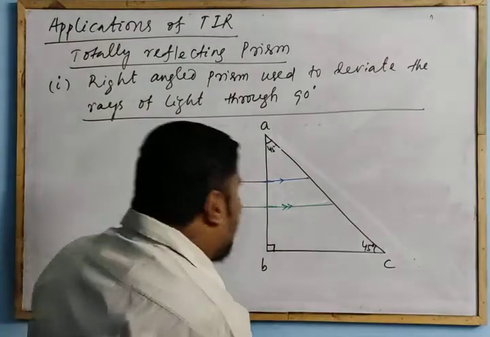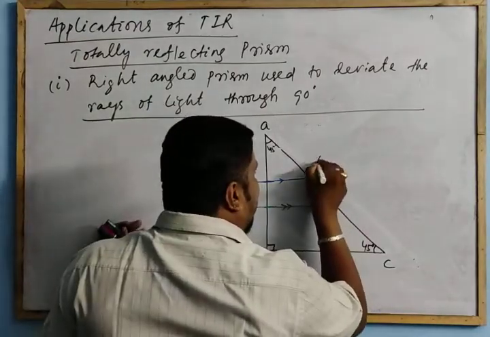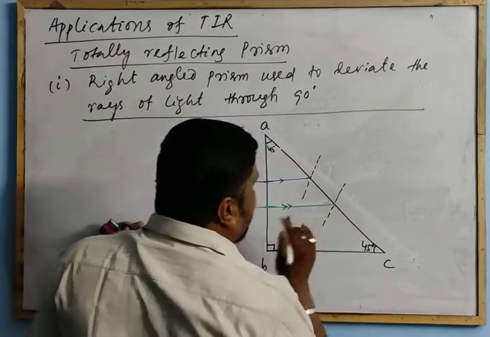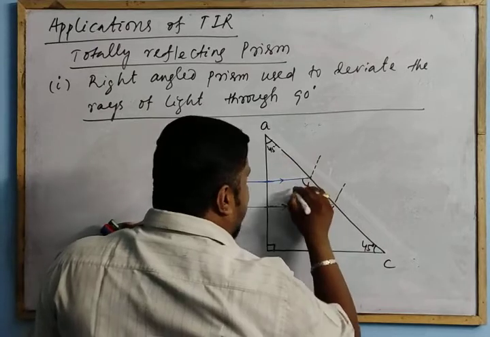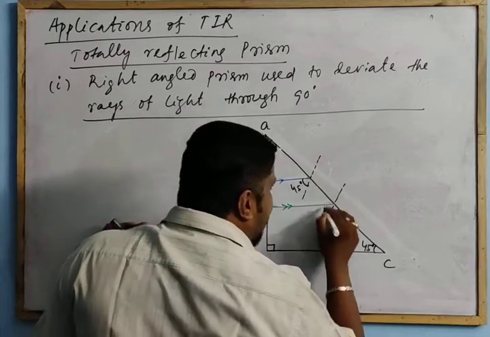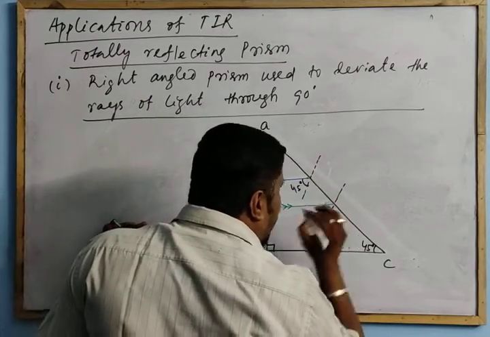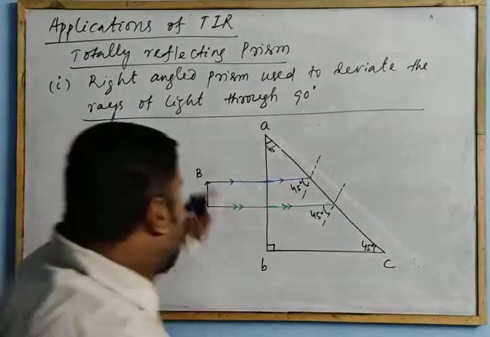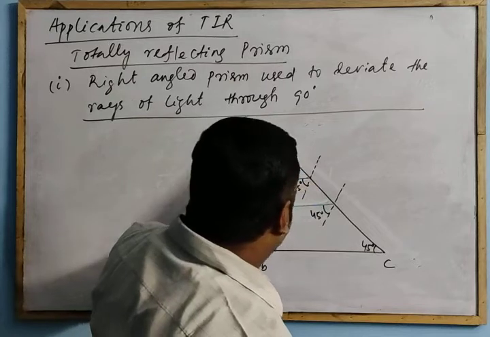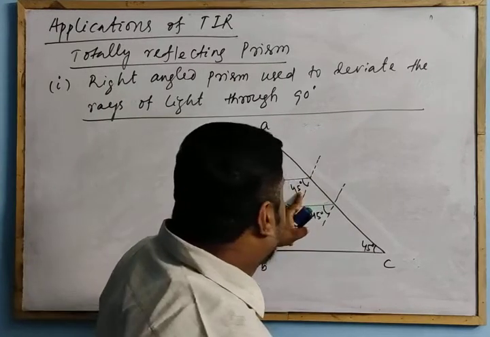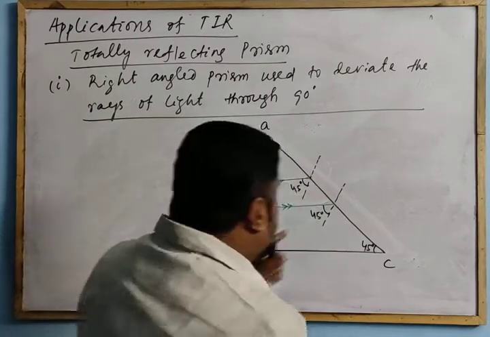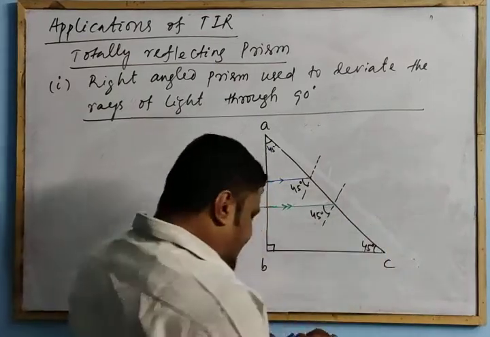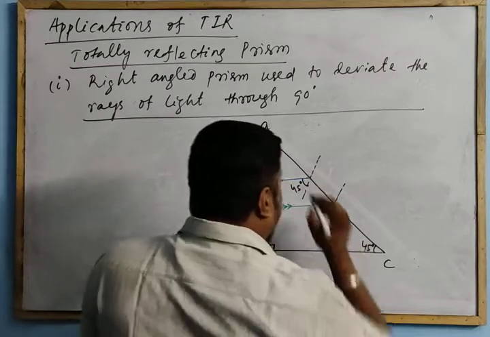If you draw a perpendicular, let me draw the perpendicular like this on this face and on this face. So what will be this angle? This angle should be 45 and this angle should be 45. If these angles are 45 degrees, then this ray strikes the face AC at an angle of 45 degrees, and this face AC is the interface of glass and air.